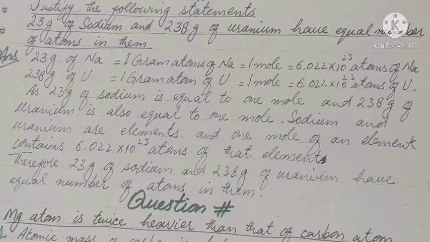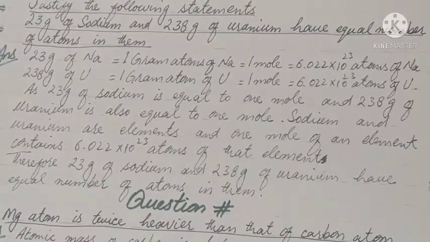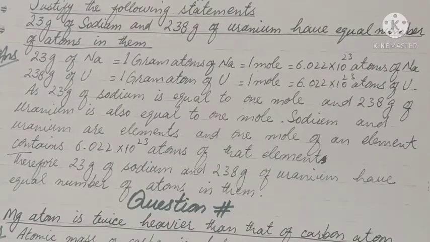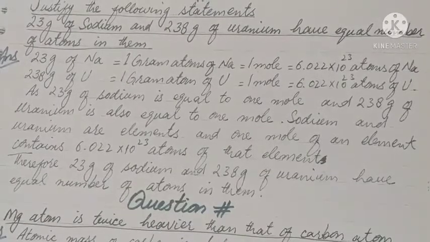As 23 gram of sodium is equal to 1 mole and 238 gram of uranium is also equal to 1 mole, and sodium and uranium are elements and 1 mole of an element contains 6.022 10 to the power 23 atoms of that element, therefore, 23 gram of sodium and 238 gram of uranium have equal number of atoms in them.